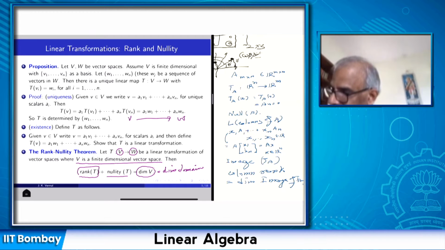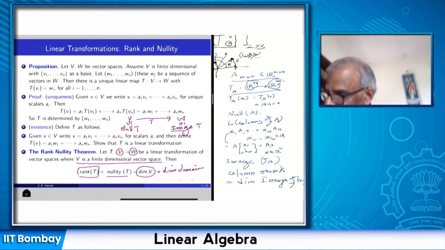Just like here, given a matrix A, I define a map TA from Rn to Rm. So vectors with n components are mapped to vectors with m components. So we have an abstract linear transformation where I am replacing this by a vector space, and this by a vector space. But this V is finite dimensional, and T maps vectors from V to W. The null space of T is here, and the image of T is a subspace here.